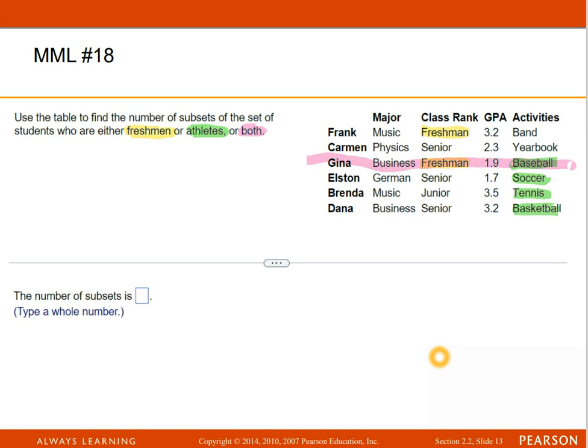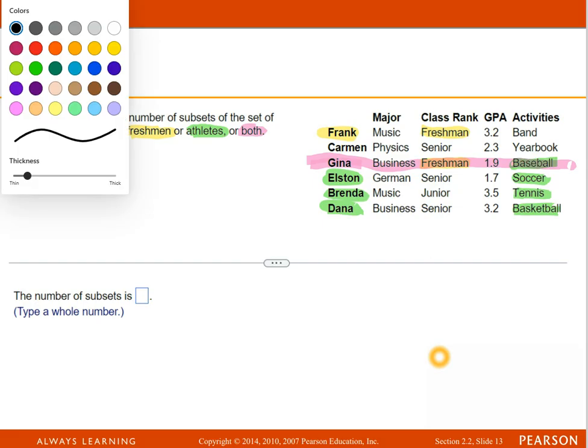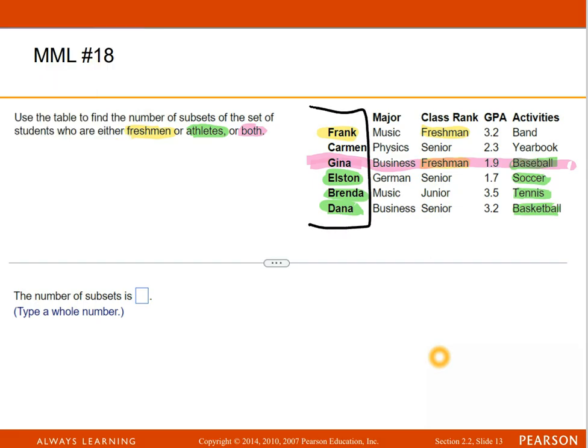We're not going to count Gina twice. We're going to count Frank, because he's a freshman. Gina is a freshman and also does sports, because it said or both, so we can count her just one time. And then you've got Elston and Brenda and Dana. So looking at this list right here, of the 6 names, 5